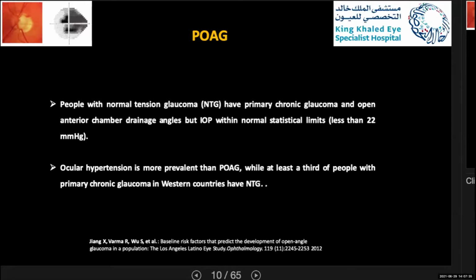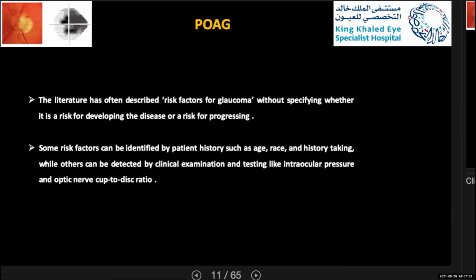Actually, ocular hypertension is more prevalent than primary open angle glaucoma. This one was mentioned in the Pharma et al. study, that at least 30% of people with primary chronic glaucoma in Western countries have normal tension glaucoma. And in most of the literature, they often describe risk factors for glaucoma without specifying whether it is a risk for developing the disease or a risk for progression.